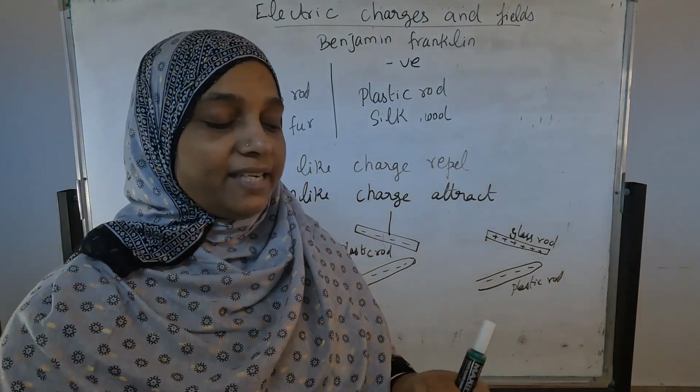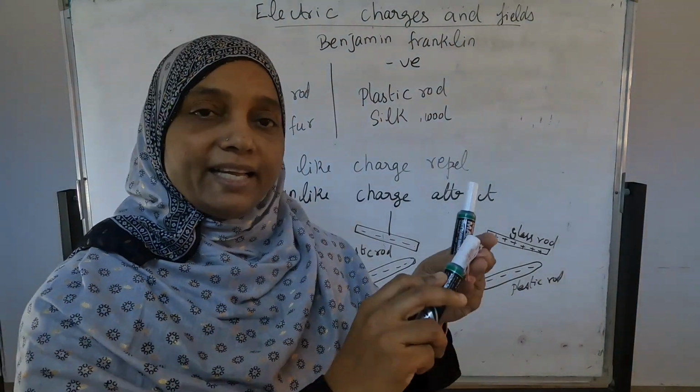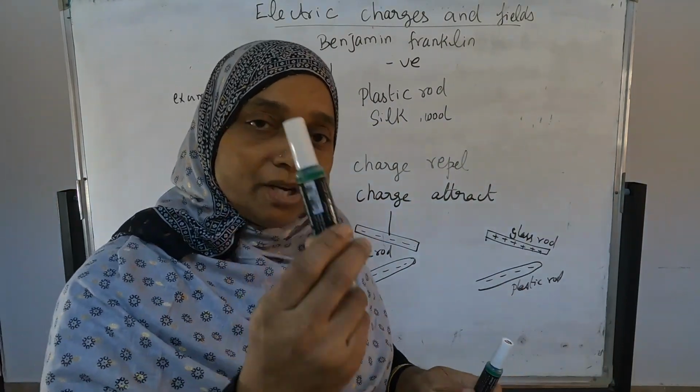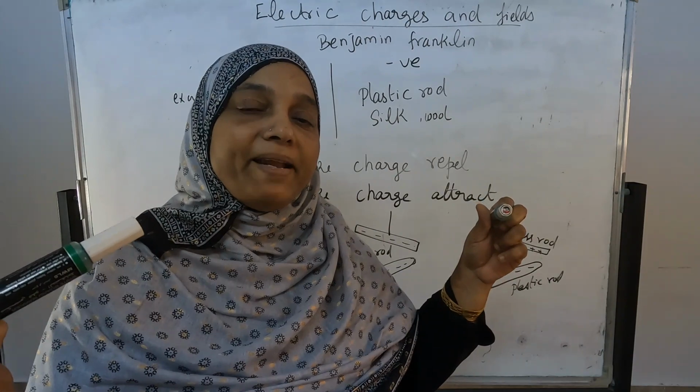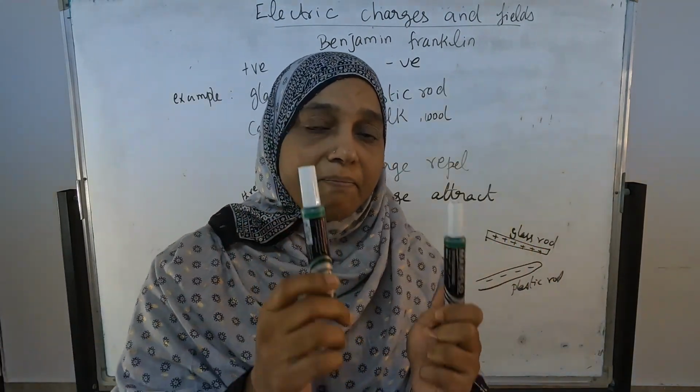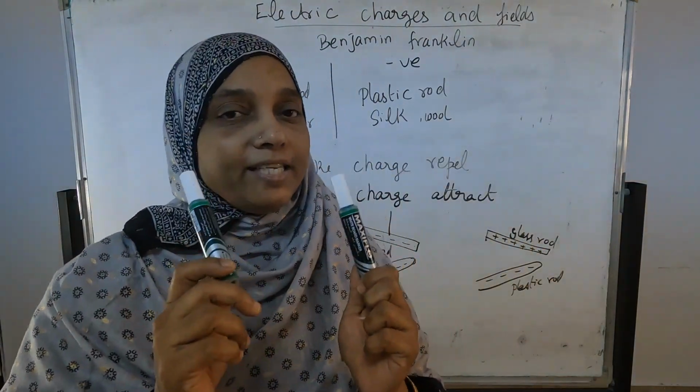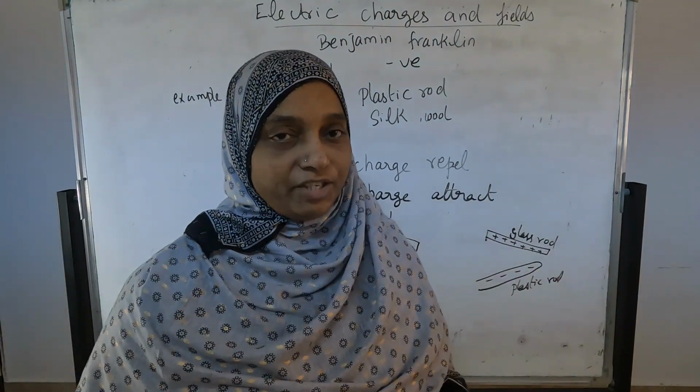Another glass rod they are taking, and that also they are rubbing with wool or something. Now this also has positive charge. Now when they bring both of them together, they repel each other, because both of them gained positive charge, so they repel each other.